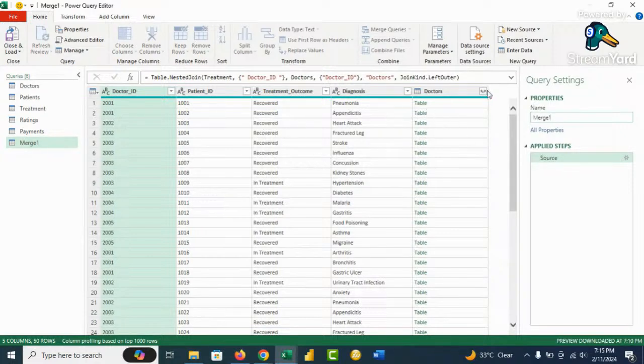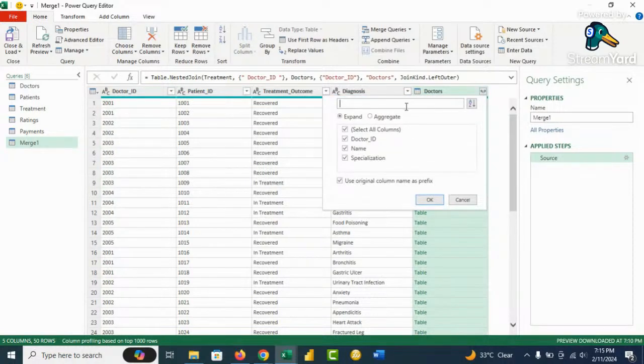Now if you look at this particular point, for merging the doctors into this, we have this additional button we need to look into. So click on the button, and which information do we want to add to this new table? We only need the name of the doctor from this table. We don't need the doctor ID because the doctor ID is here. We don't need the specialization because we are not asked to analyze that. We just need the name of the doctor.